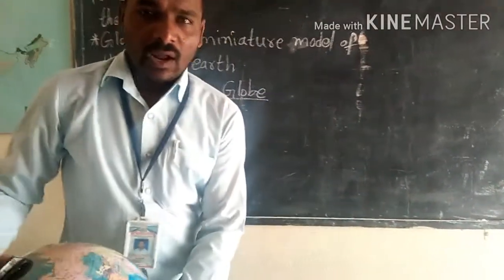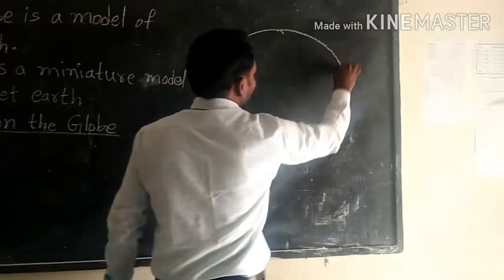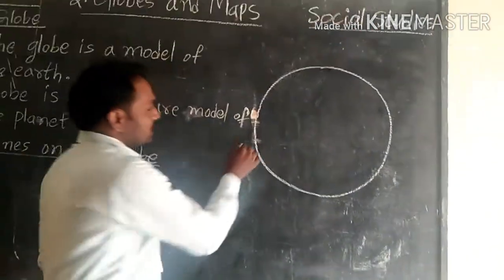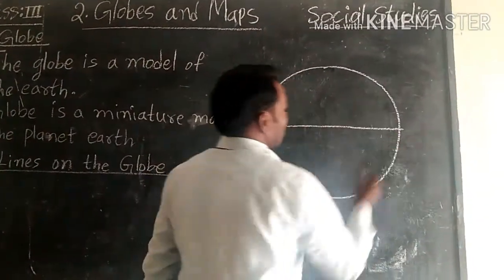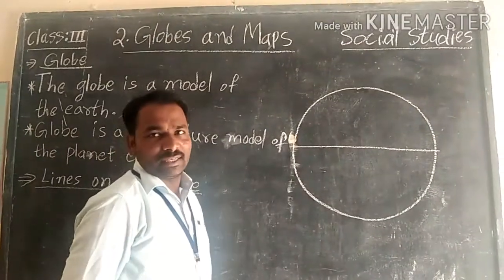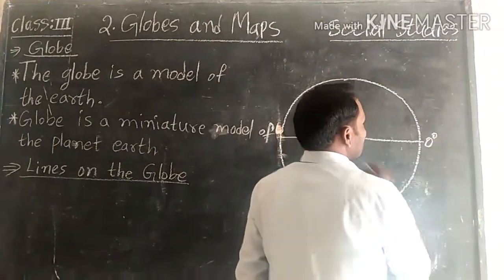Here I am drawing the globe picture, and here is the center of the globe. There is one long line passing through the center, near 0 degrees.